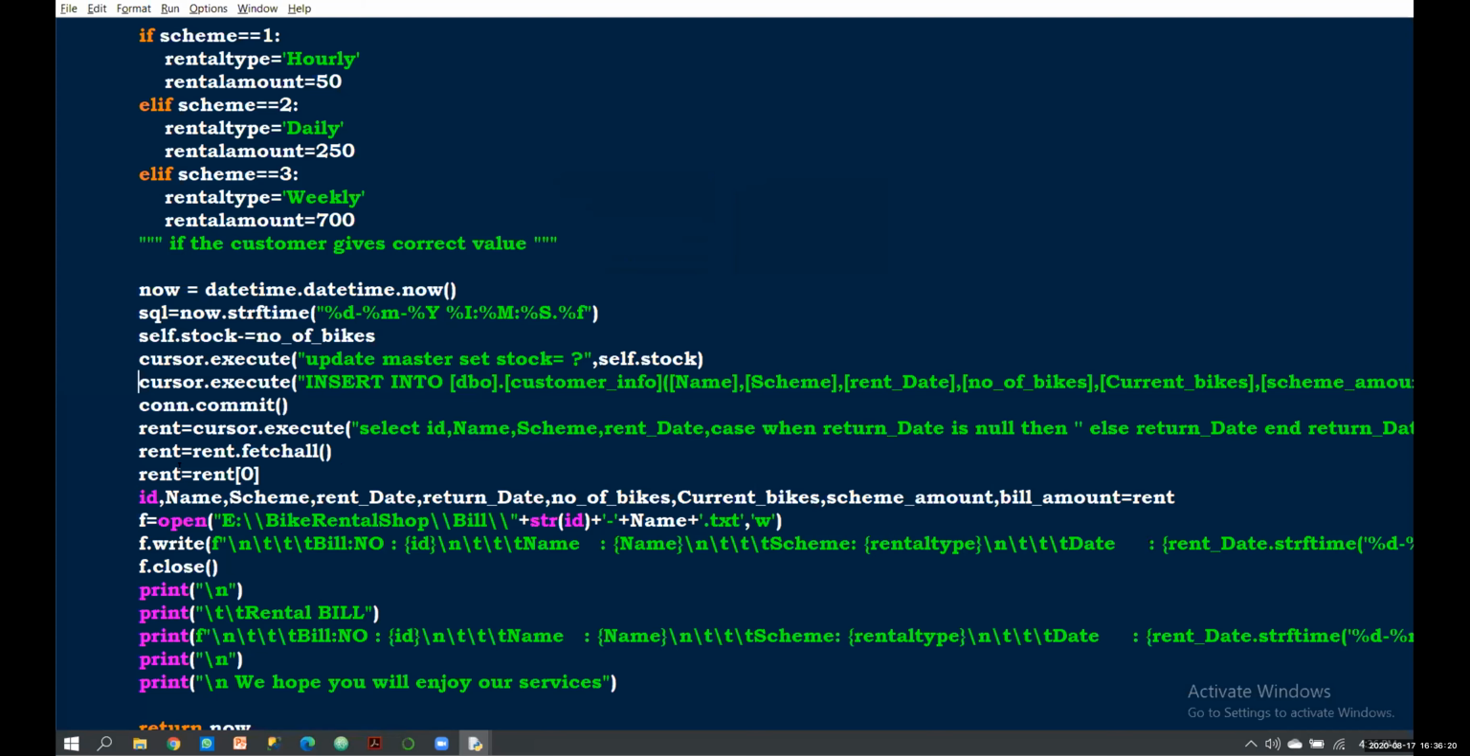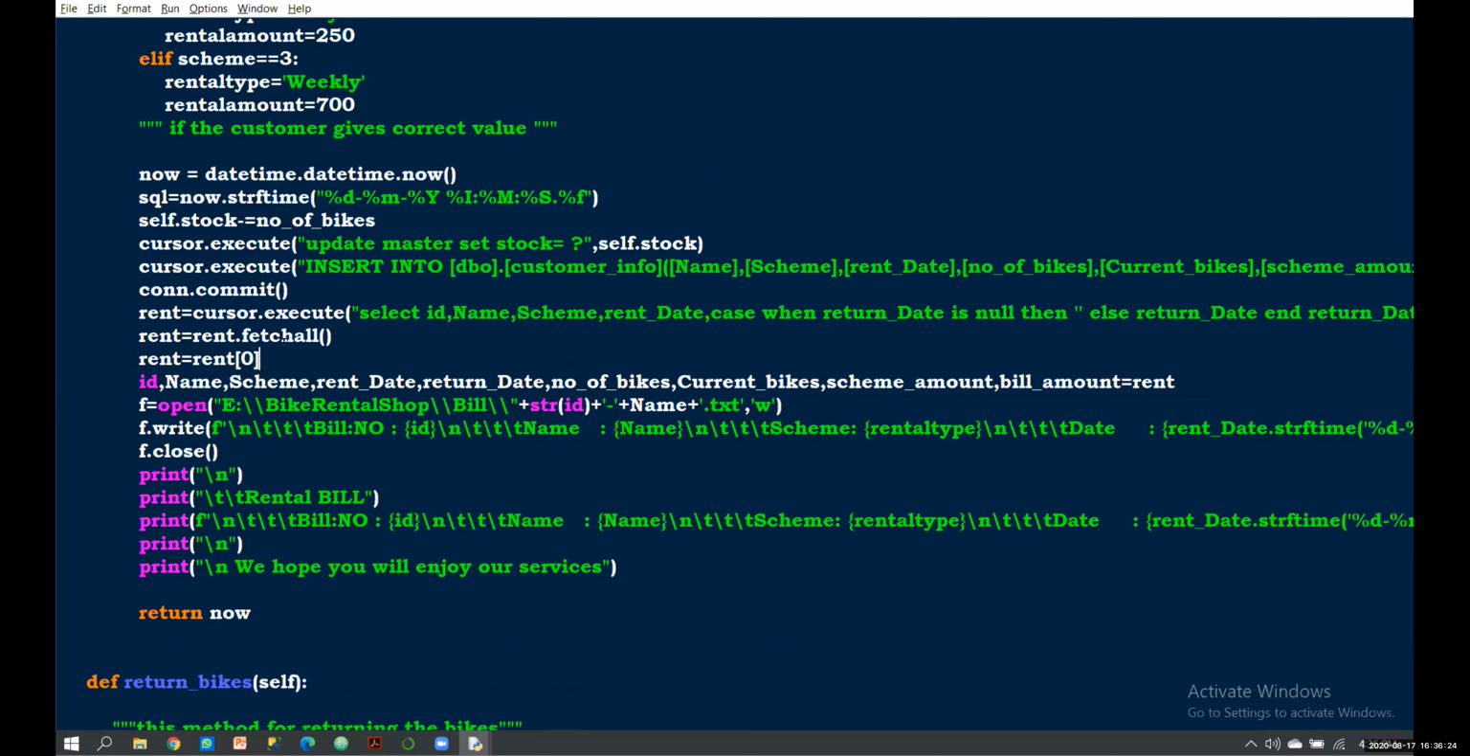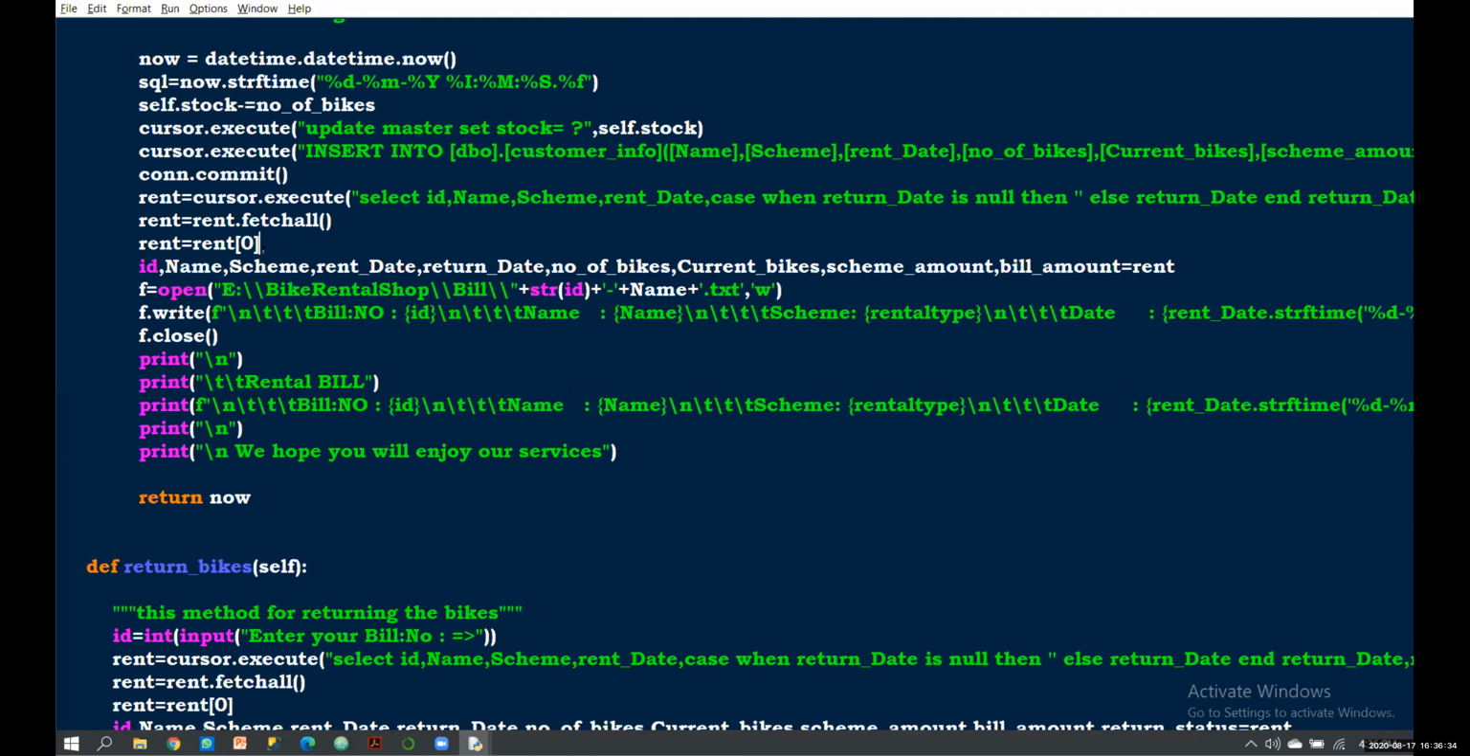And after that, here I'm using fetchall. Instead of fetchall, you can use fetchone also. Then after that, it returns in the form of a list, so that's why I'm using 0 to get that particular tuple. Then after that, here I'm doing tuple unpacking.